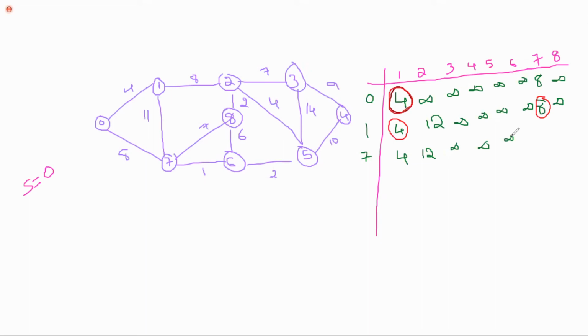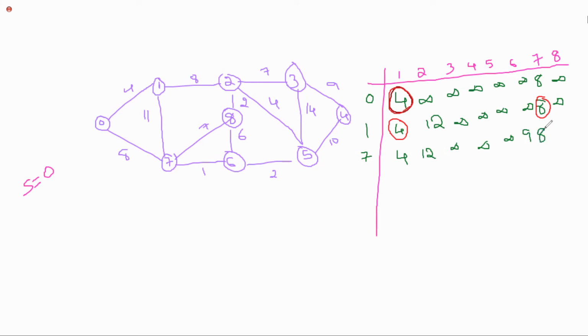Now 7 is also known, right? 0 to 6 via 7 is a possibility. What is the cost? 8 plus 1, which is 9. Another possibility is 4 plus 11, which is 15. So 9 is the minimum one, and we'll replace this with 9. 0 to 7 is 8, already considered.